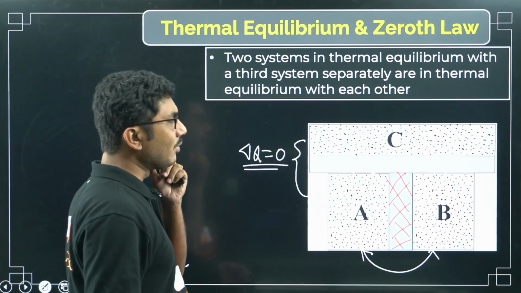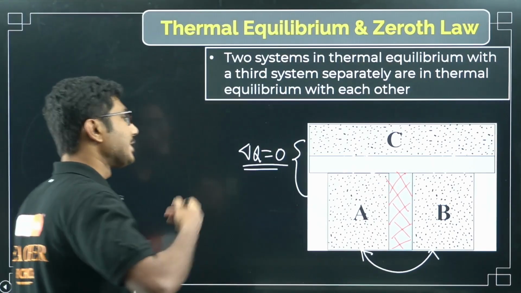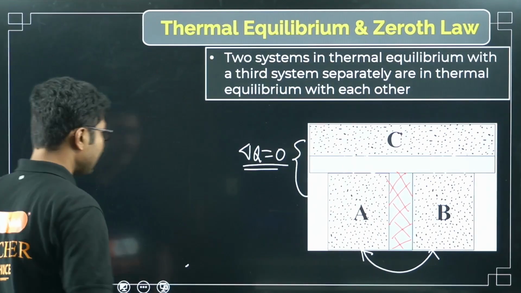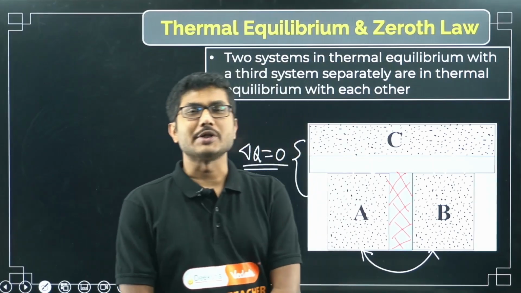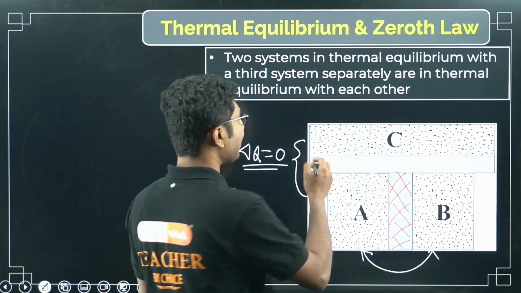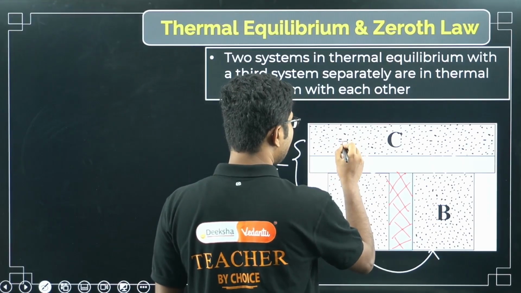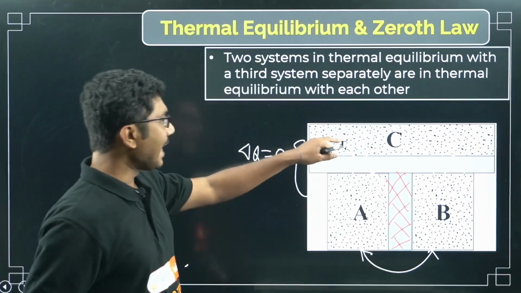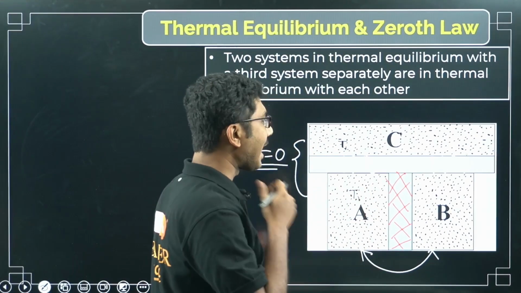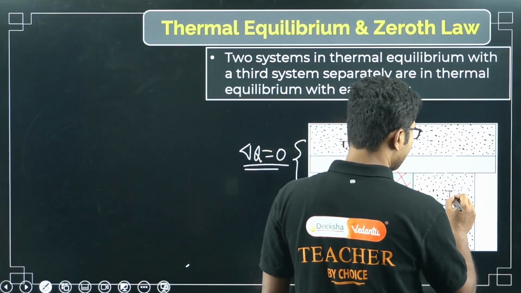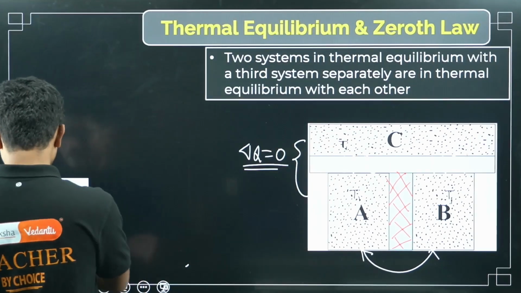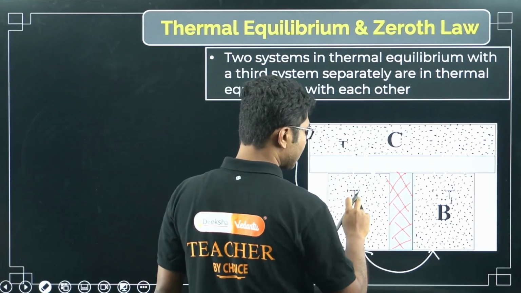Now one more thing: what is the condition for two systems to be in equilibrium? Obviously they are not exchanging any heat, but what else? Two systems will not exchange any heat when their temperatures are the same. So suppose this object has a temperature, say T1. If A and B are in equilibrium, then this object will also have the same temperature T1, and by that logic this object will also have the same temperature T1. So they all will have the same temperature, and in common language we can say all the temperatures are T.